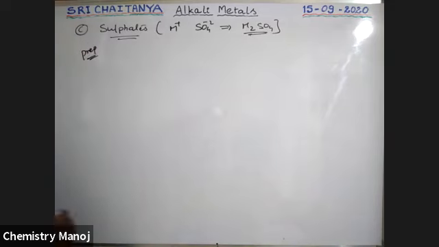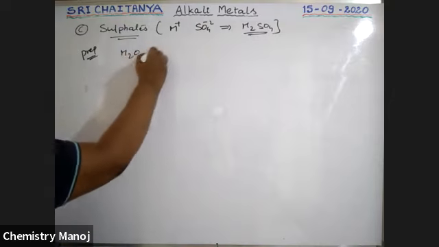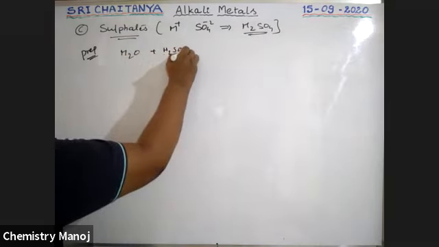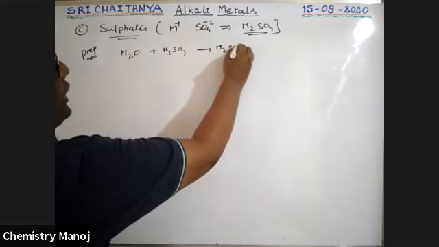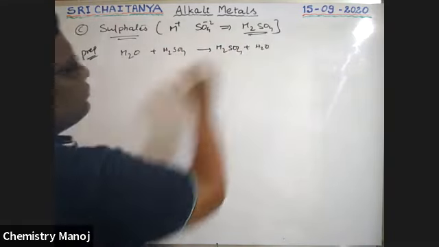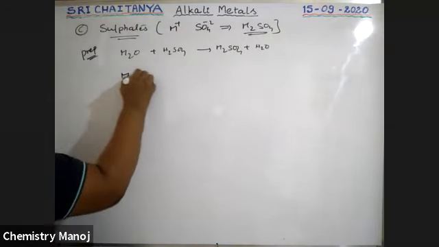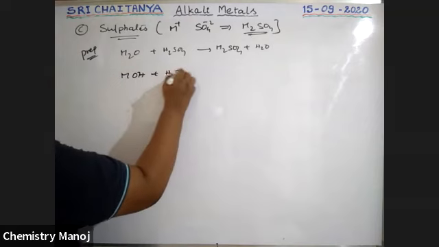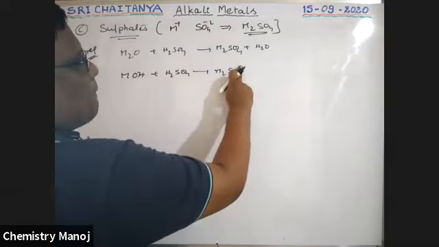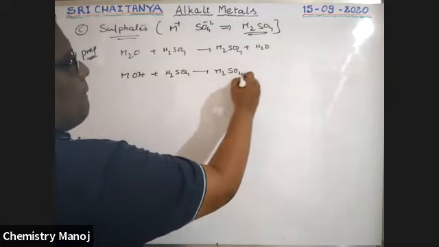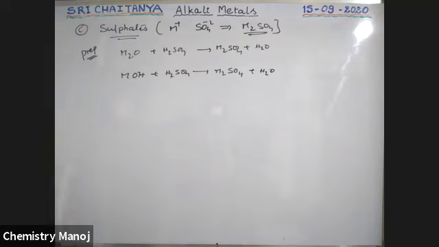Now, what are the preparation methods? Metal oxide, a base, if it reacts with H2SO4, an acid plus base reaction, gives a salt: M2SO4 plus H2O. Similarly, metal hydroxide reacts with H2SO4 to give M2SO4 plus H2O.